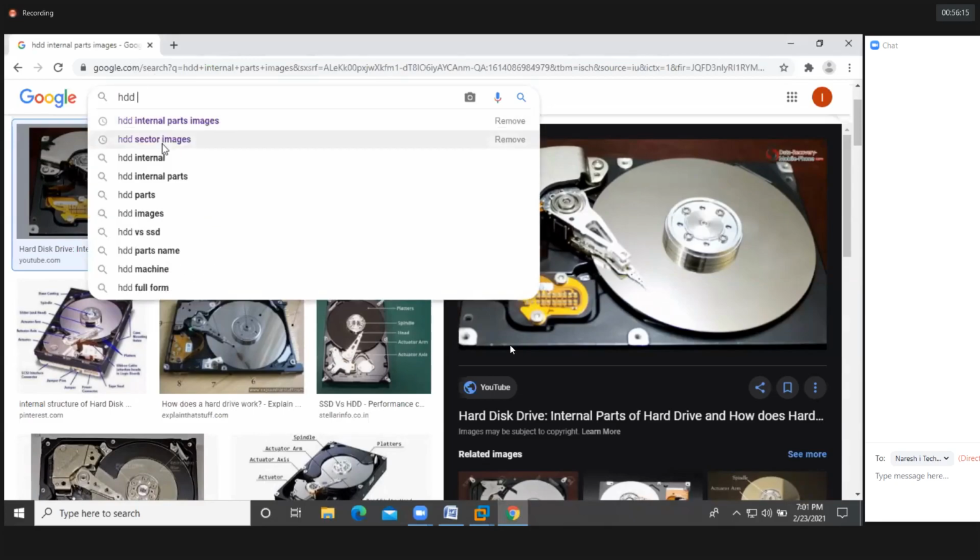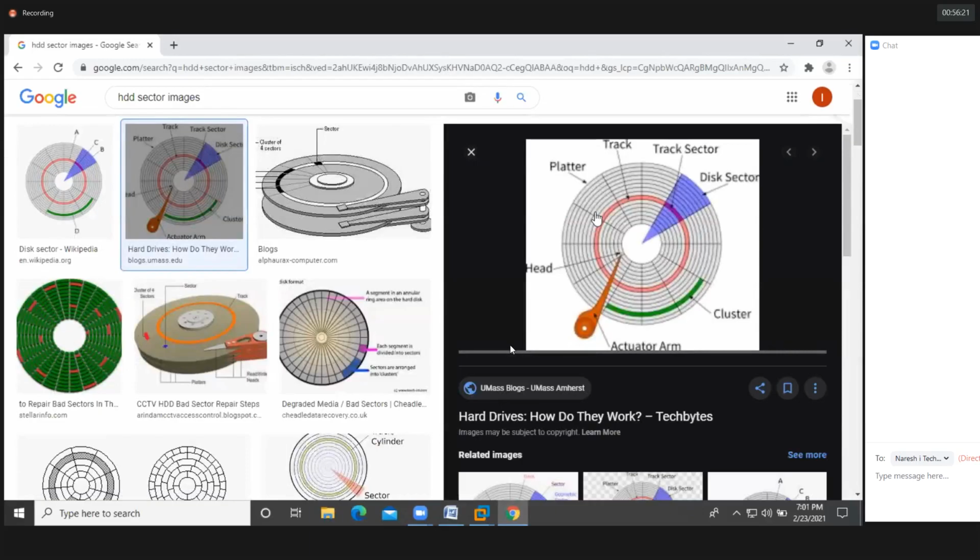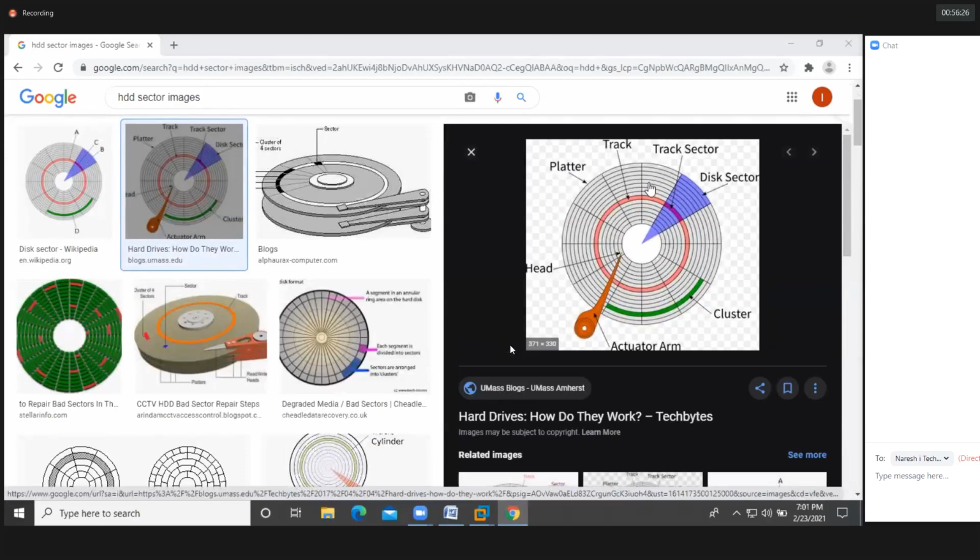So, HDD sector images. The plotter is divided into different parts here. See here, this is a plotter. Inside this plotter, we'll have sectors, cylinders, tracks, all of this. This is an aluminum oxide coated plotter. I'm going to store the data into this plotter, but how are we going to store the data into the plotter? With the help of sectors. So what is a sector here? This triangle part is a sector, guys.